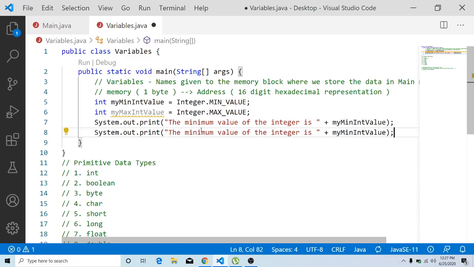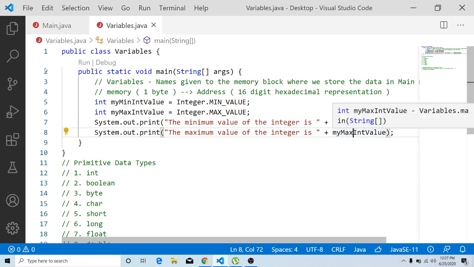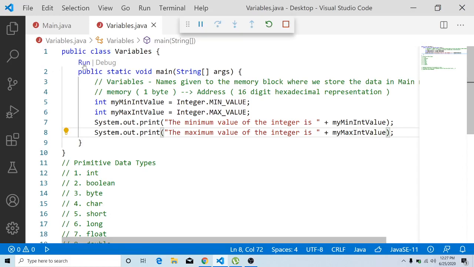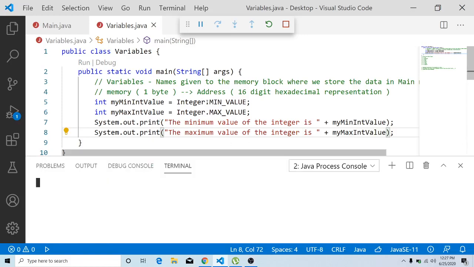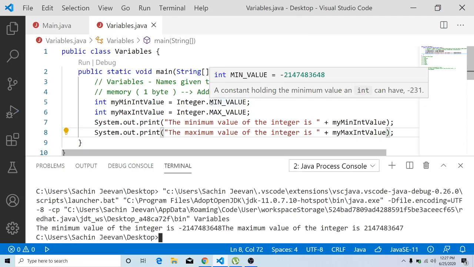We are going to print the maximum value of the integer, and the variable name is going to be my max int value. Then we can save this file and go for execution, and find whether the minimum integer value and maximum integer value are perfect here.